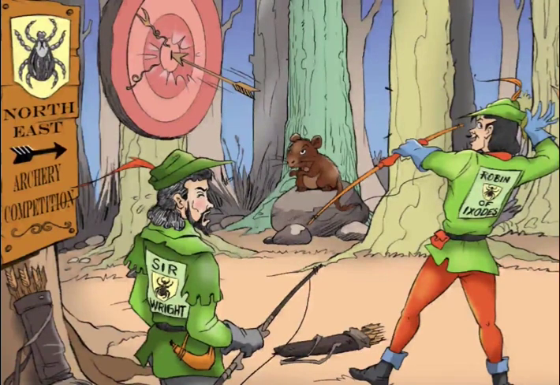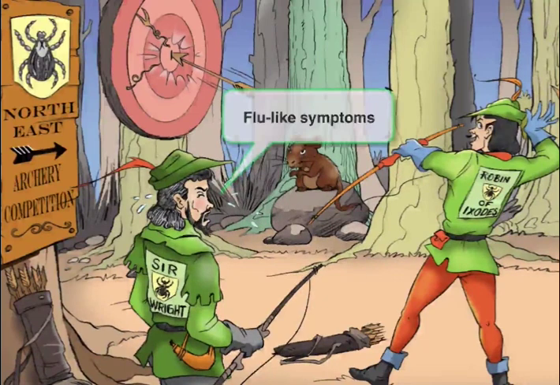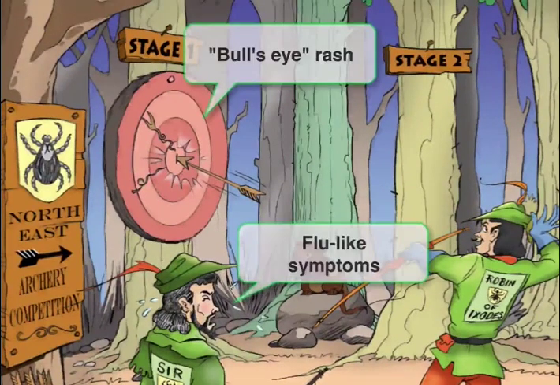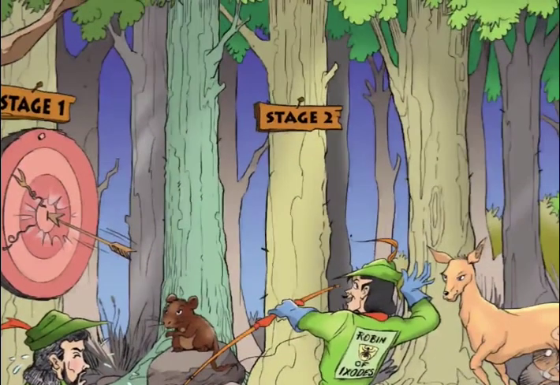He's so nervous, he's sweating and looking feverish, which will remind you of the flu-like illness that accompanies the rash in stage 1. So stage 1 is a rash with fever and chills. Let's move on to stage 2, which is characterized by more serious symptoms.